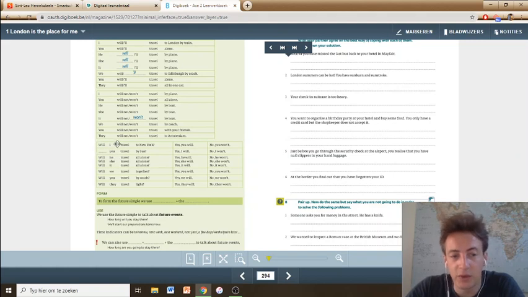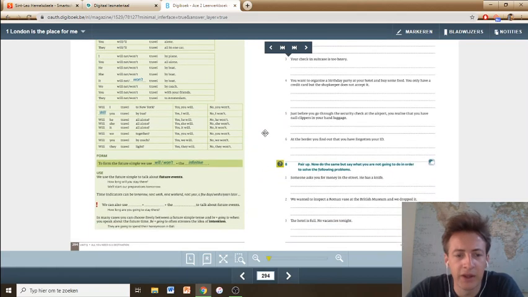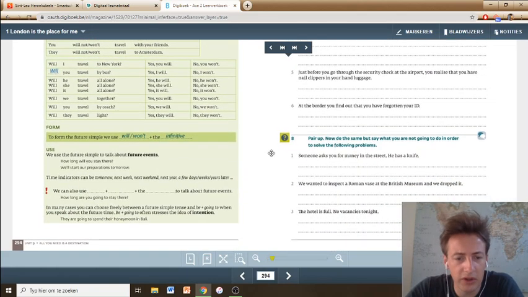So questions are always the same thing. You need inversion. That means that you're going to put the verb before the subject, and then this becomes, of course, will you travel by bus? Okay, so this form should be really easy. To form the future simple, we use will or won't, positive or negative, plus the infinitive. Better is the bare infinitive, of course, because the infinitive also has to, and we're not writing to.